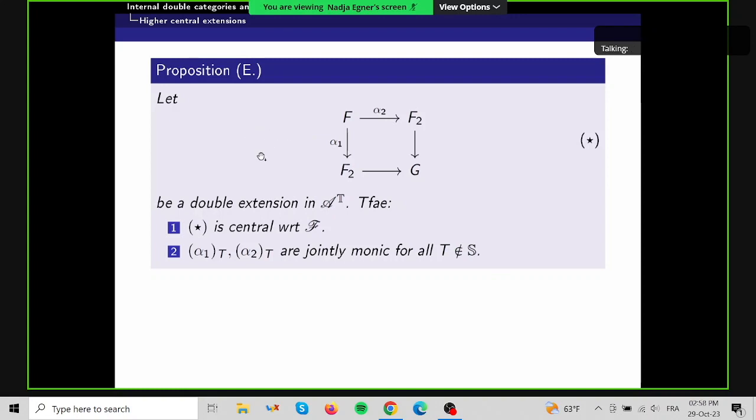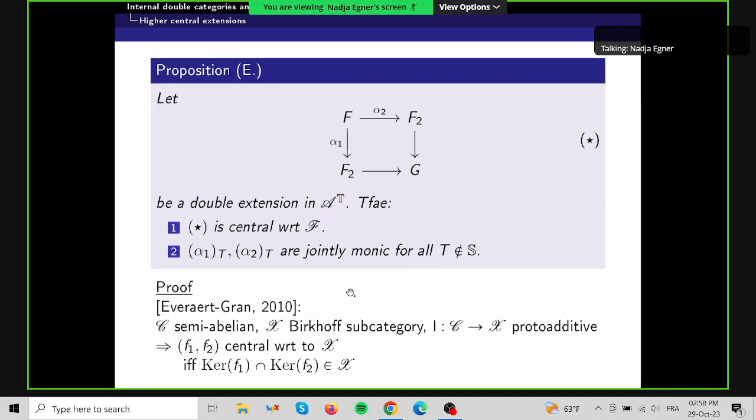Okay, and the last thing that I want to tell you is that we also have a characterization of higher central extensions for our example. So if we have such a double extension in A^T, then this is central with respect to F if and only if alpha1_t and alpha2_t are jointly monic for all objects t which are not in S. And here we can again use the result by Everaert and Van der Linden in the same paper, where they show that F1 and F2, which corresponds to alpha1 and alpha2 here, are central with respect to X if and only if the intersection of their kernels lies in X.